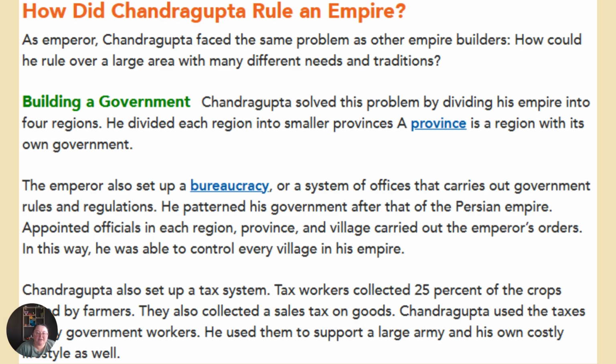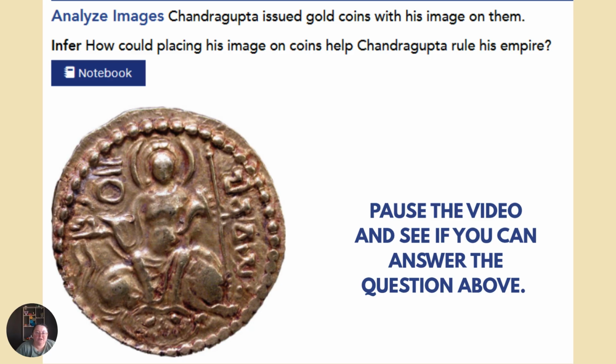Chandragupta also set up a tax system. Tax workers collected 25% of the crops raised by farmers. They also collected a sales tax on goods. Chandragupta used taxes to pay government workers. He used them to support a large army and his own costly lifestyle as well. Chandragupta issued gold coins with his image on them. Pause the video and see if you can answer the question above.